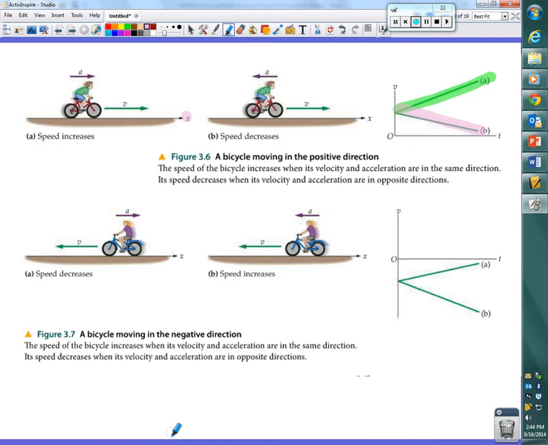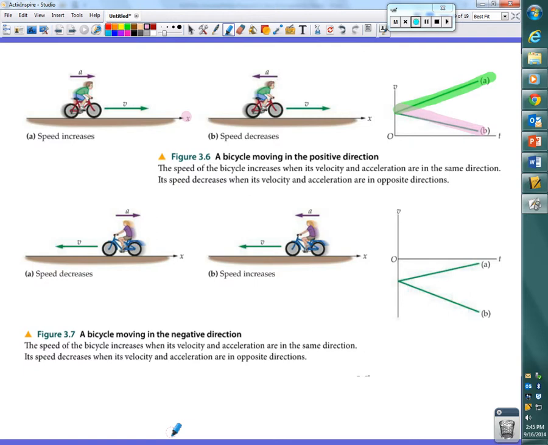The two pictures of the girl riding her bike on the bottom. Big difference between the guy riding his bike and the girl riding her bike is what? Which direction they're going, right? And we distinguish that change in direction how? How do we distinguish velocity one way versus velocity the other way?